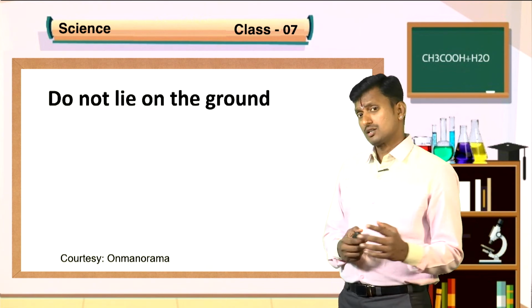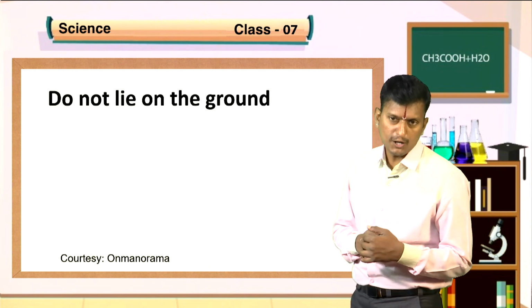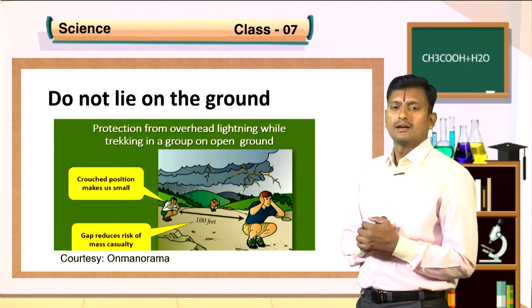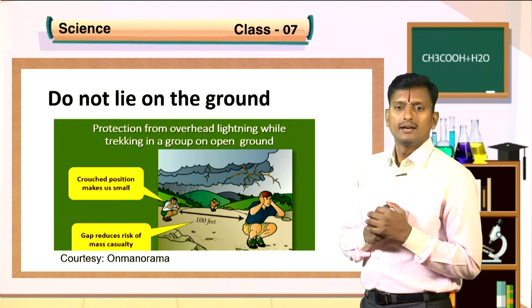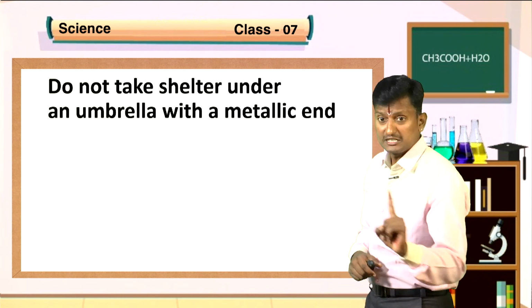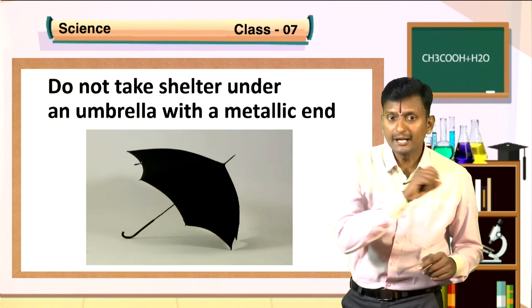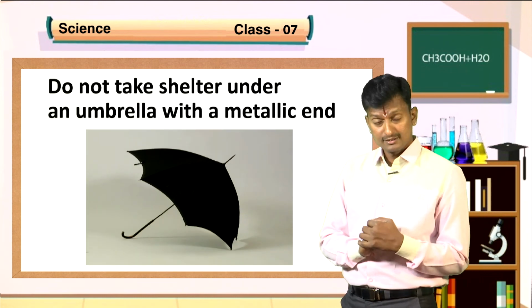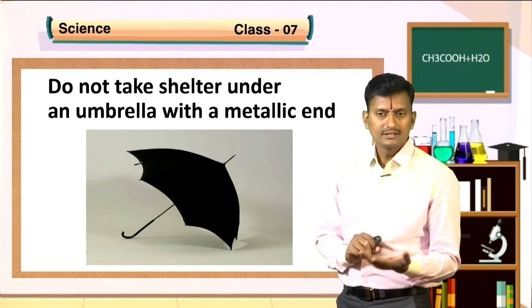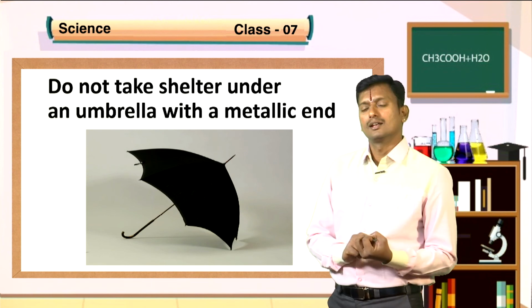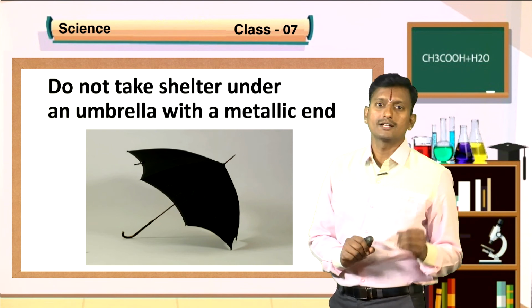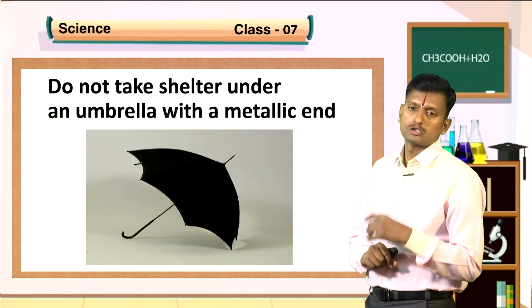Next, do not lie on the ground during a thunderstorm. How should it be? In a crouched position. Make yourself small so that you can protect yourself from thunderstorms and lightning. Next thing, do not take shelter under an umbrella with a metallic end. Why is it so? Because metal is a good conductor of electricity, so you get a shock. It attracts the electricity from the thunder and lightning, and it leads to shock hazards. It should be a plastic end.